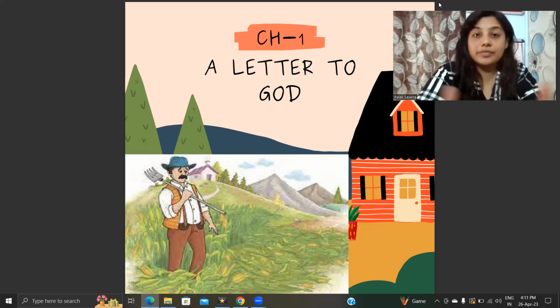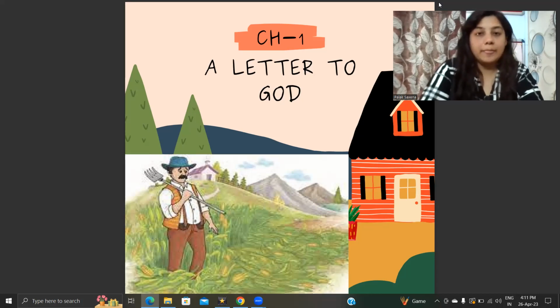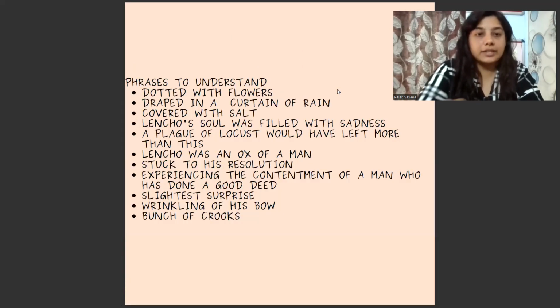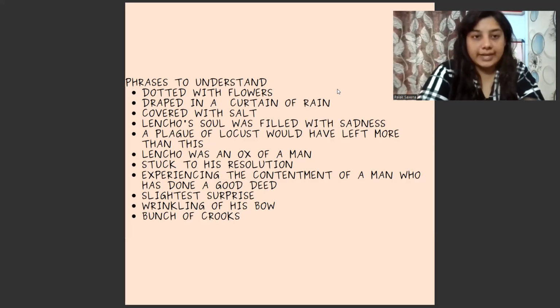And as a result of his faith, you can say that a miraculous thing happens. Now, let us read the chapter and understand what was there in precise. Before starting the chapter, there are certain phrases which I want all of you to understand because you'll find these phrases inside the chapter. So the meaning of these has to be understood.